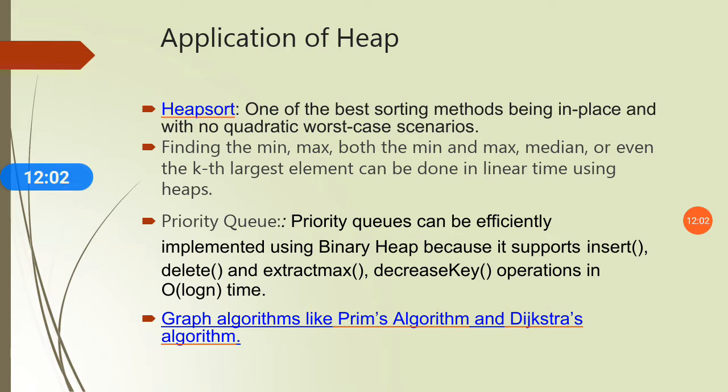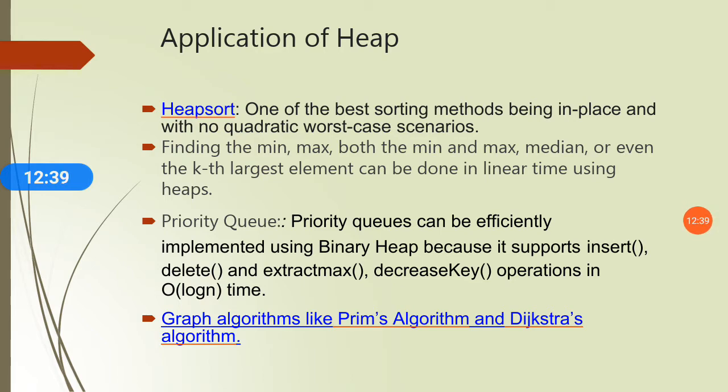Then the next topic is application of heap. There are various applications of heap. Heap implemented priority queues are used in graph algorithms like Prim's algorithm and Dijkstra's algorithm. Then another application of heap: the heap data structure can be used to efficiently find the kth smallest or largest element of an array. Then heap sort, one of the best sorting methods, being in place with no quadratic worst case scenarios.